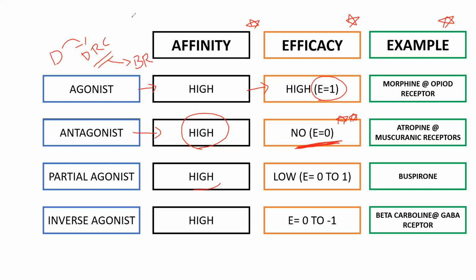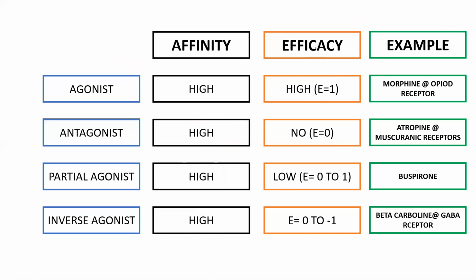Partial agonist, it will have high affinity, but efficacy is low when compared to agonist. Inverse agonist, it will have high affinity, but efficacy is negative. So I will tell you what is agonist, antagonist, partial agonist, inverse agonist in a graphical way. Maybe you might understand all these things if I put them in a graphical way.